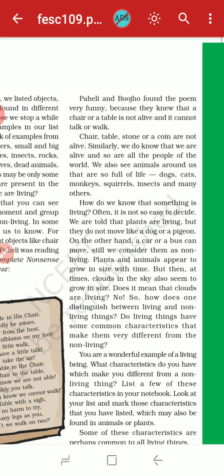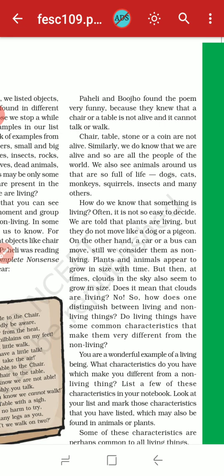Now you are a wonderful example of a living being, that means human beings. What characteristics do you have which make you different from a non-living thing? Let's take an example of you and the table. As you know, a table is a non-living thing, or you can take the example of a car and you.